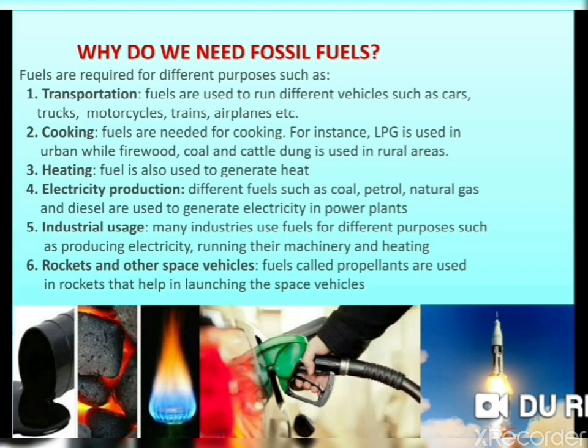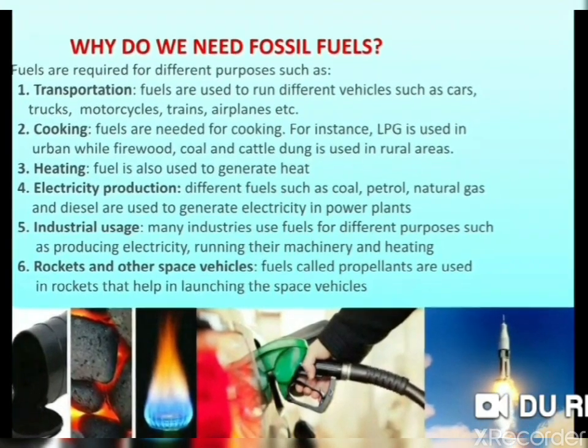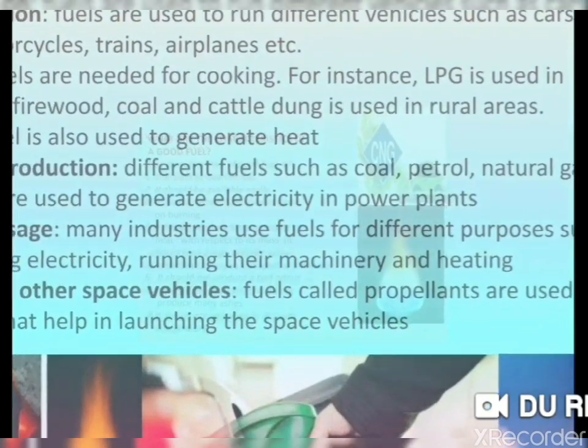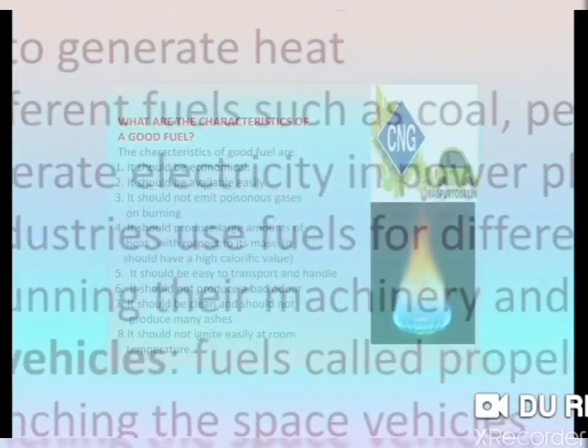Industrial uses: many industries use fuels for different purposes such as producing electricity, running machinery and heating. Rockets and other space vehicles: fuels called propellants are used in rockets that help in launching space vehicles.